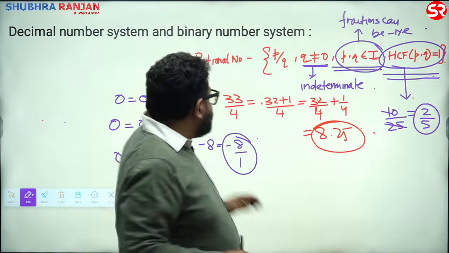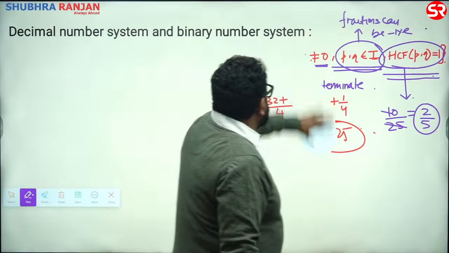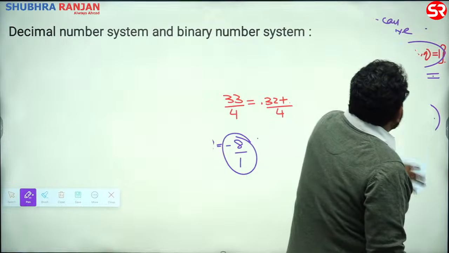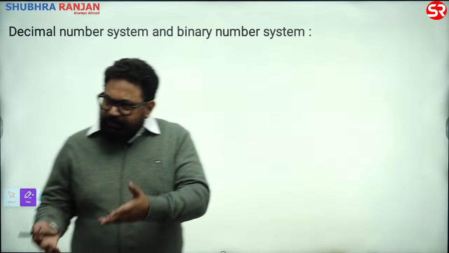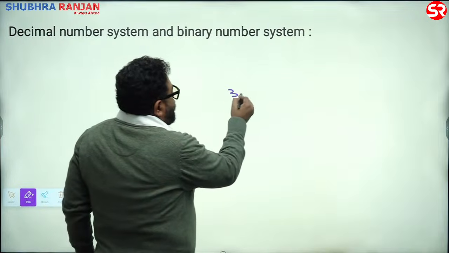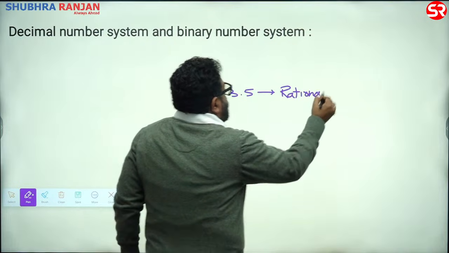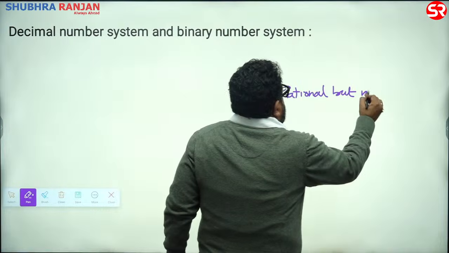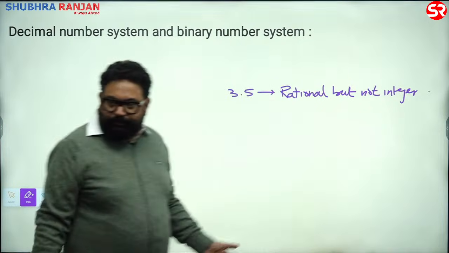Clear? Every rational number is not an integer. For example, if you write 3.5, this is rational but not an integer. Isn't it?